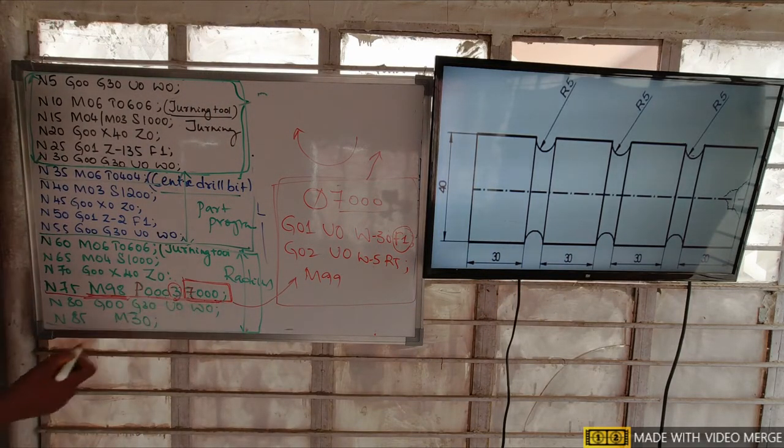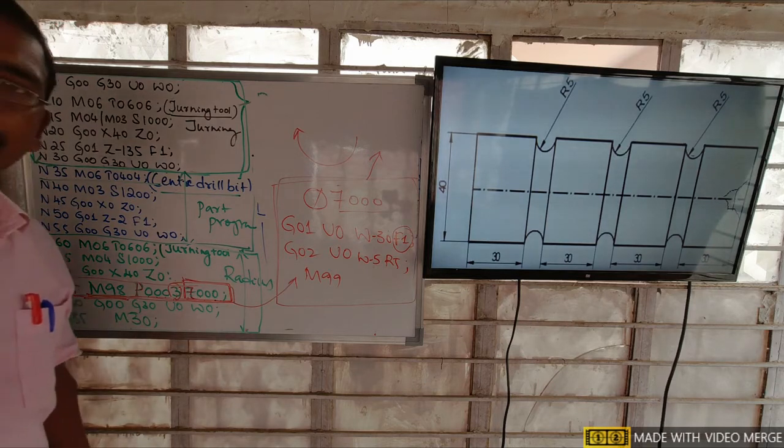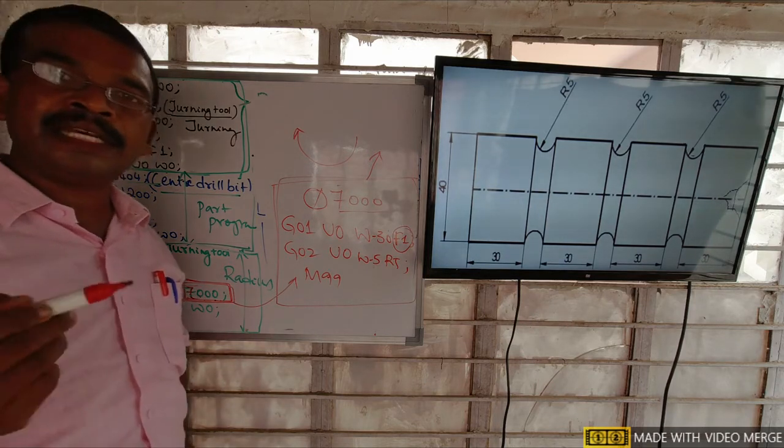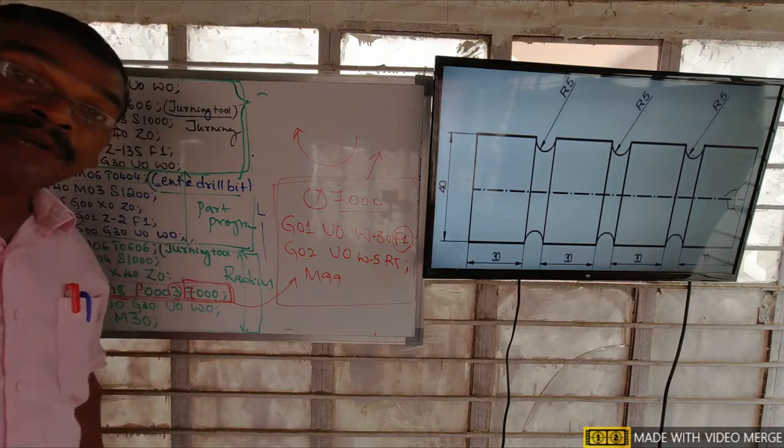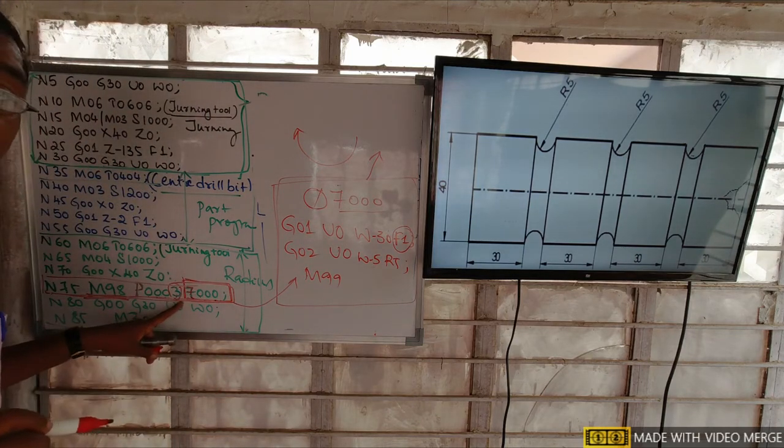The subprogram will always be called by the main program. A subprogram has no separate, individual entity, but is always called by the main program.